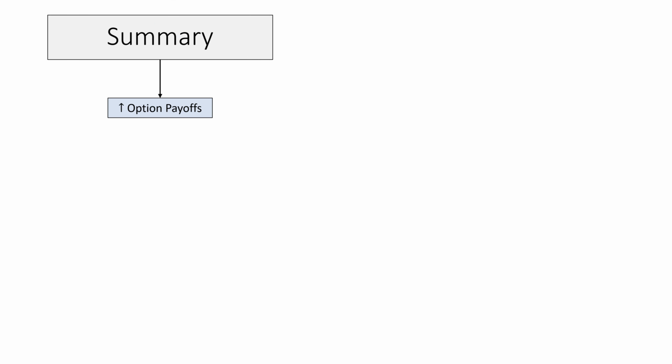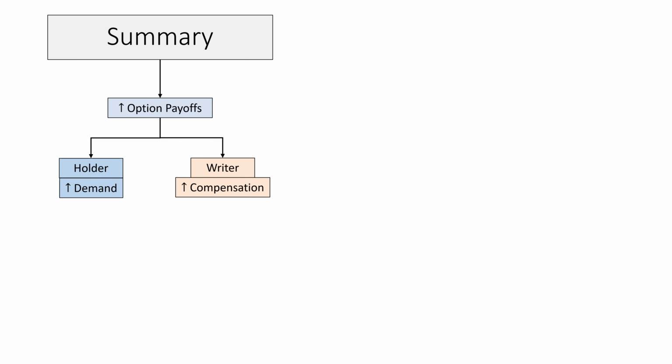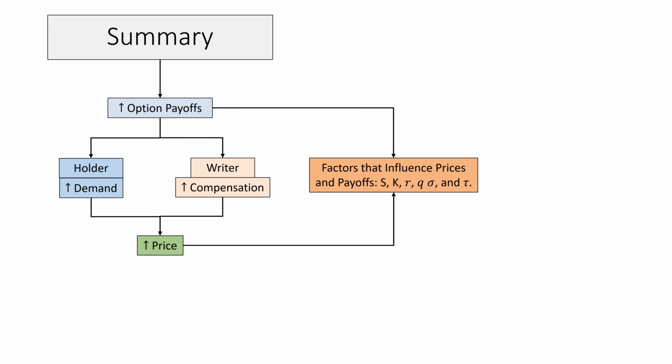To summarize, we learned that the greater the option payoffs, the holder will have a greater demand for the option and the writer will face a greater loss and hence require more compensation to meet the obligation to the holder. Therefore, the price of the option would be greater. We also saw that factors such as the stock price, the strike price, the risk-free rate, dividend yields, volatility, and time to maturity influence the prices and payoffs of the option.